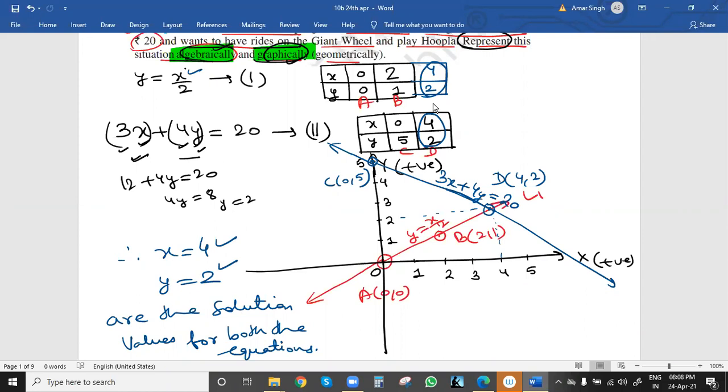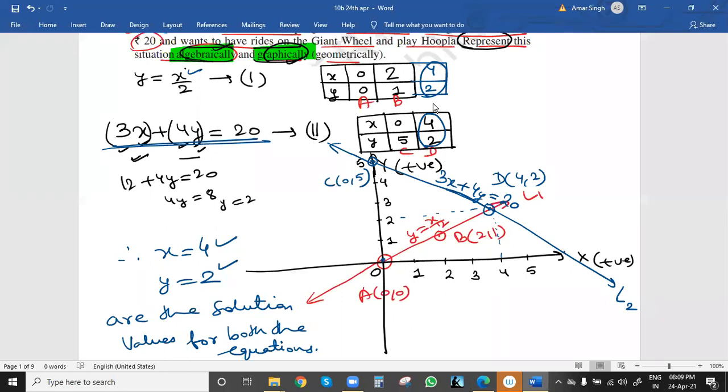And one more important point here about this graph: this line is line 2, and the first one is line 1. We have to note where the line cuts the x and y axes. Here, the first line passes through 0, 0, meaning both x and y are 0. For the second line, this equation meets the y axis at 5, meaning 0, 5. Where it meets the x-axis is also important.